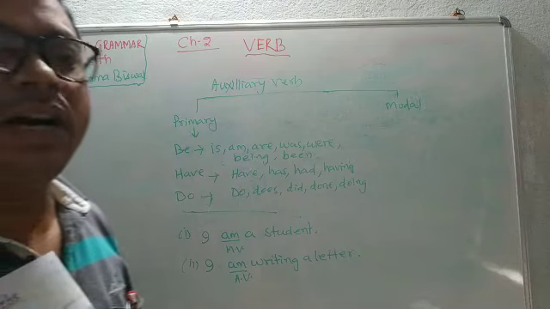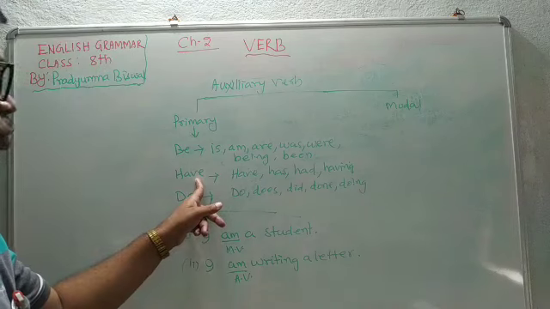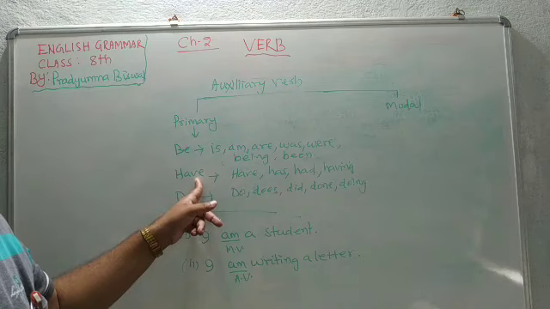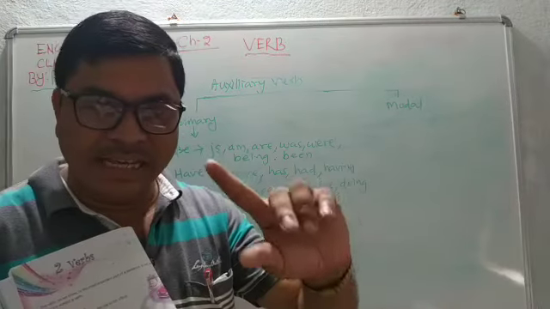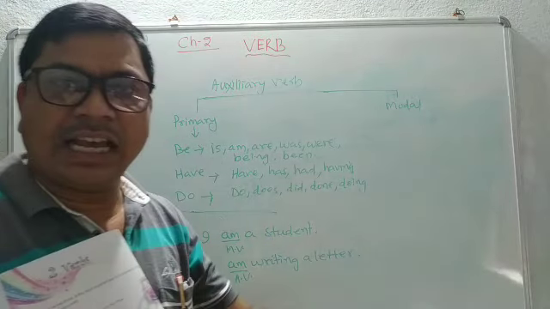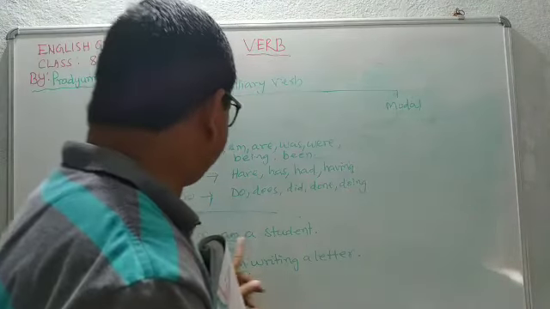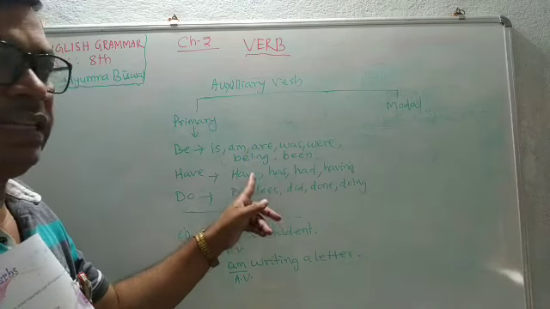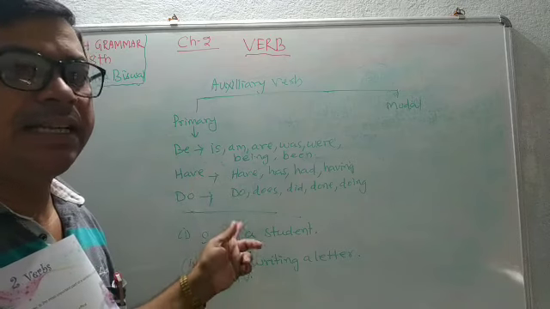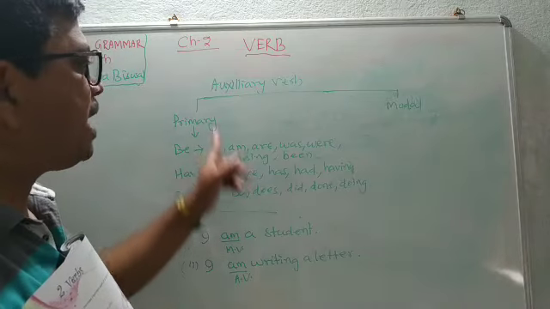All the forms of be can be like this. You are a student. You are reading in the classroom. You can take the example of have also. I have a pen. Here have is the main verb. I have been working in the garden. Here have is the auxiliary verb. So all the be, have and do verbs are used both as auxiliary verb and main verb. So they are called primary auxiliary.